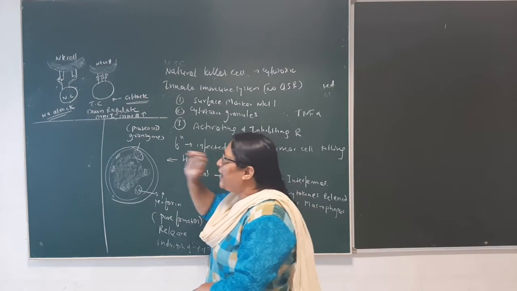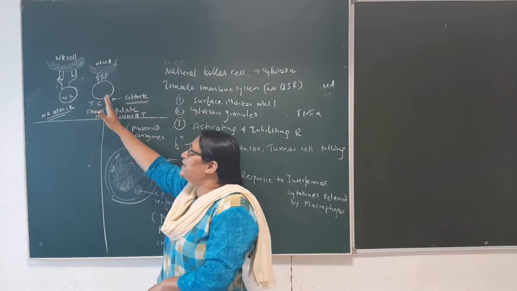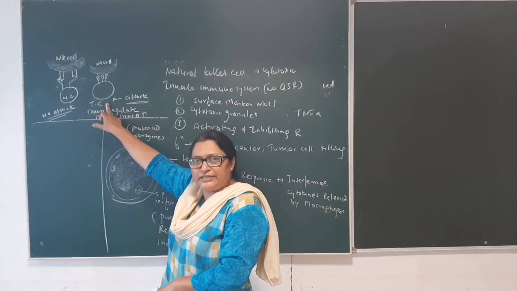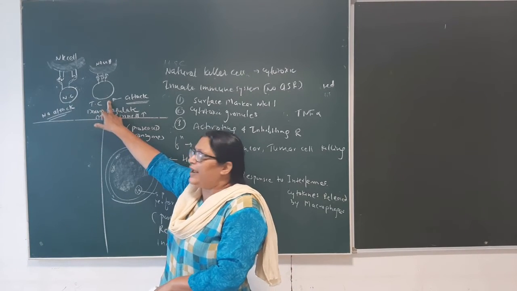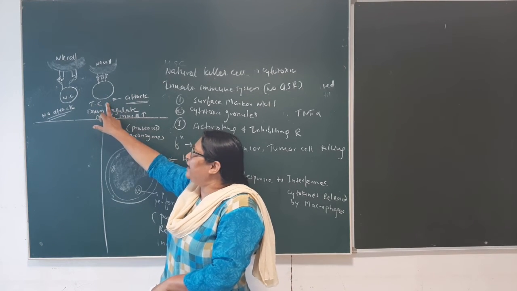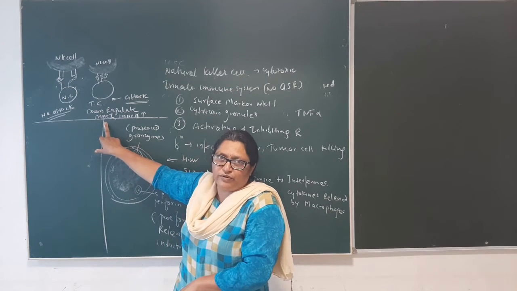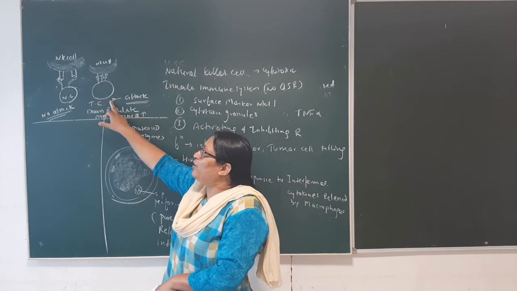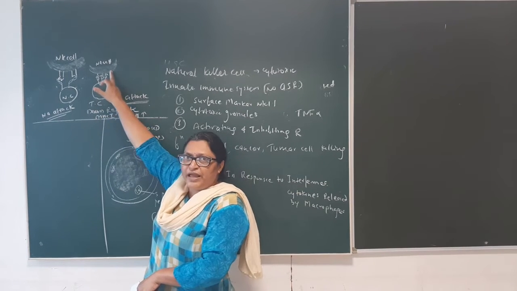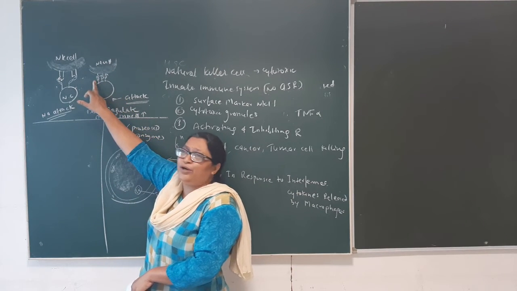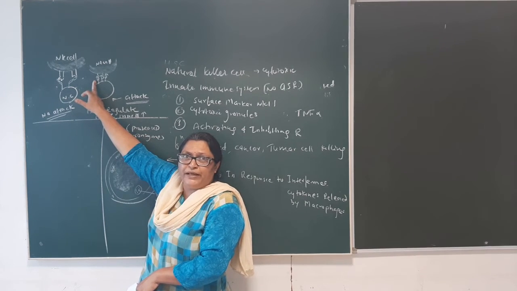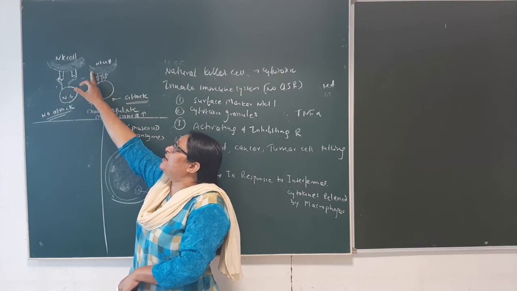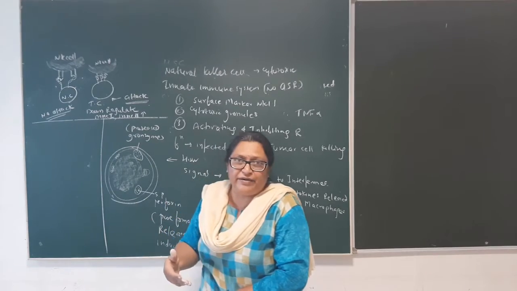Once it has been recognized, for example, that this is a tumor cell or a cell infected with antigen, there is downregulation of MHC1 and upregulation of MHC2. With MHC2 upregulation, the activating receptors bind to the MHC2 complex in greater number and give a signal to the NK cell, which gets activated.